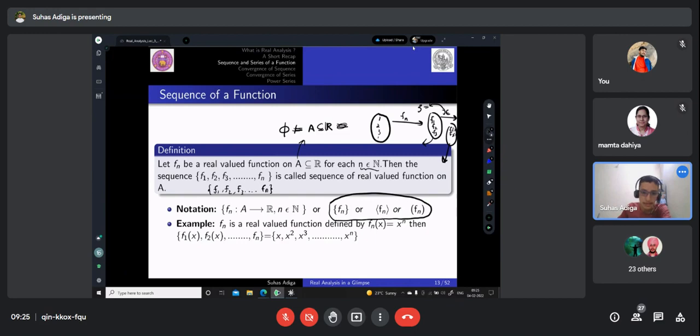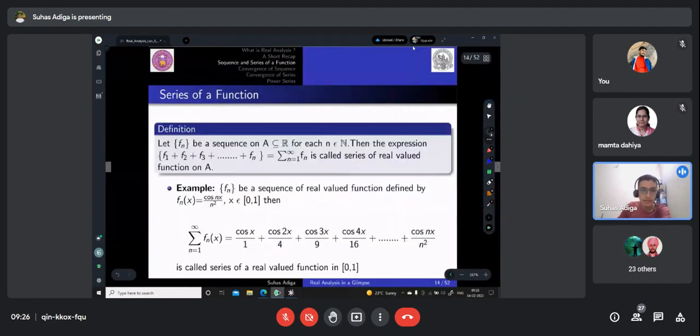So let me look at some example. Let's say fn of x is given by x power n. Then we define the sequence of real functions as f1 of x, f2 of x, f3 of x, f4 of x, so on till fn of x. So this will be x, x square, x cube, x to the power 4, so on till x power n. So let's say x equal to 2, then I get 2, 4, 8, 16, so on till 2 power n. So clearly this was a sequence of functions, but when I define x equal to 2, this is a sequence of real numbers, right?